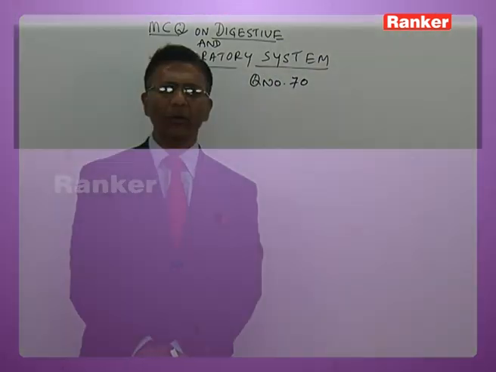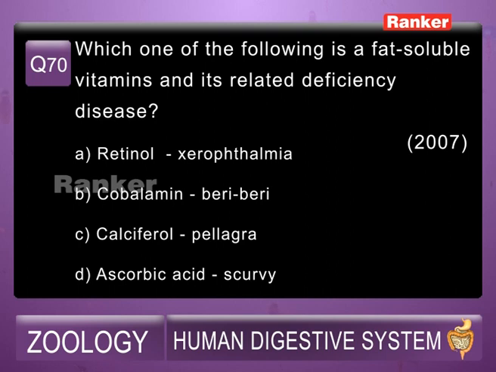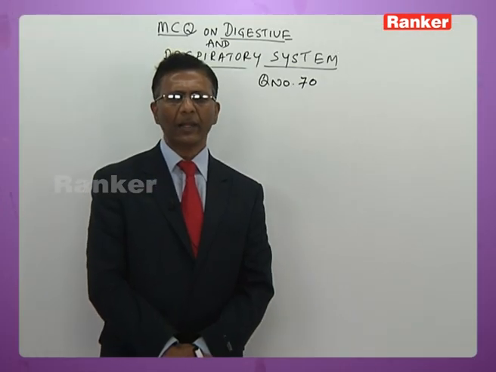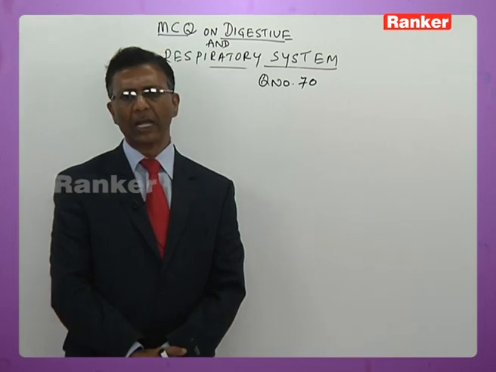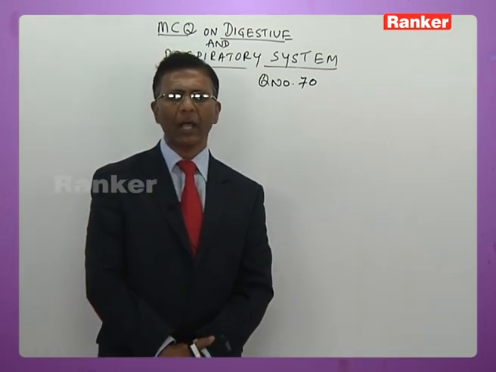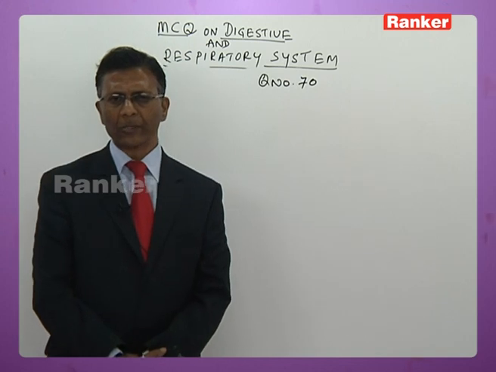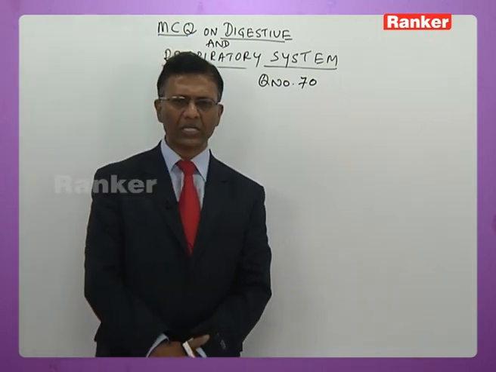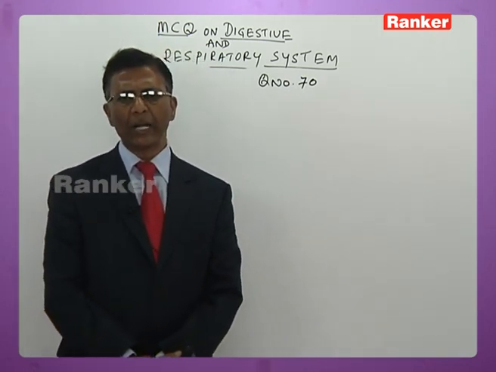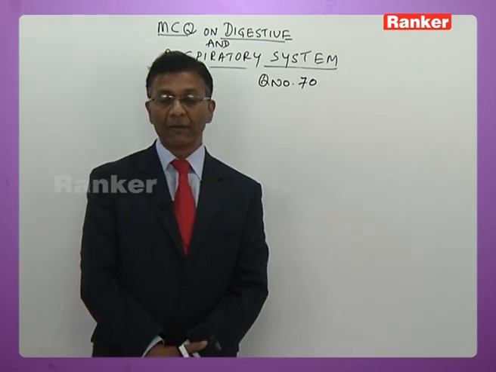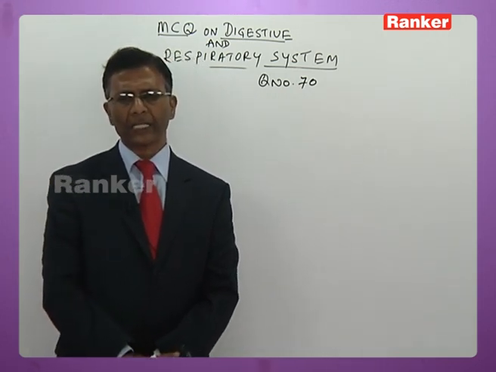70th question. Here is the question: which one of the following is a fat soluble vitamin and its related deficiency disorder? A, retinol, xerophthalmia. B, cobalamin, beriberi. C, calciferol, pellagra. D, ascorbic acid, scurvy. So here retinol, that is vitamin A, is also called retinol. Its deficiency results in xerophthalmia. Cobalamin, beriberi, is the wrong option because vitamin B12 deficiency results in pernicious anemia. Calciferol is vitamin D, whose deficiency results in rickets.